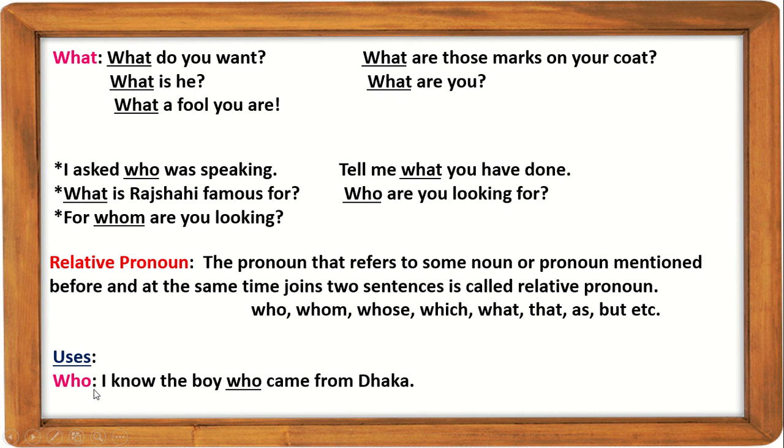At first comes who. Who is used to indicate persons, both singular and plural. I know the boy who came from Dhaka. I have some friends who always help me. So here you see who is used for singular and for plural, and according to the antecedent, that is friends, which is plural, the verb also follows this antecedent.